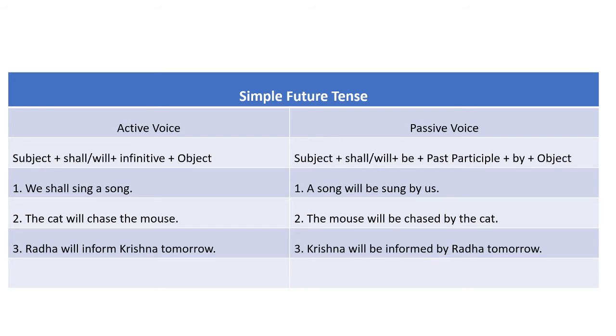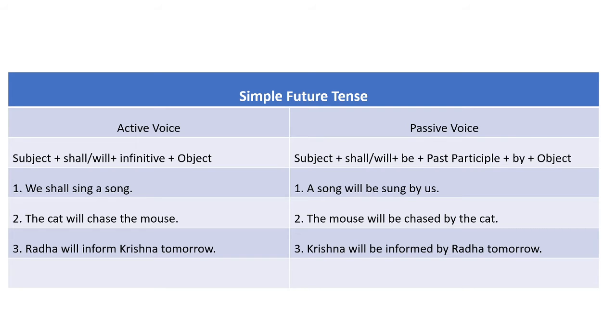So here the sentence which we have is: the cat will chase the mouse. It has SVO structure. So let us begin our answer with the object, that is, the mouse. The first letter of the, that is T, will be capital. So the mouse is an object, it will become the subject here. So the mouse, after that we have to write will. Will is followed by be. After that we have to write be. When be is written, that is followed by the past participle of the main verb.